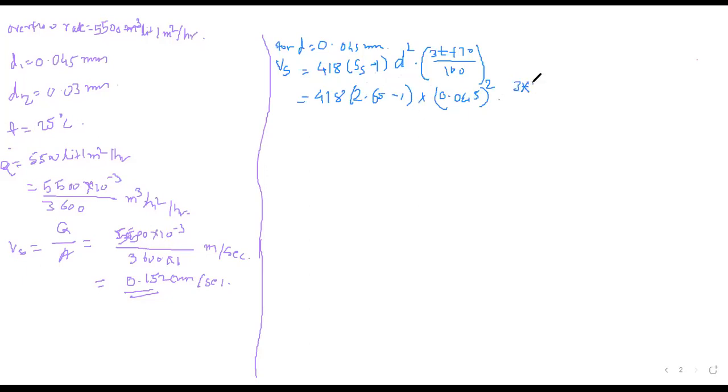3 into 25 plus 70/100, bracket complete, and the answer of this, tell me the answer. Has anybody calculated this answer? If not, write up to this point, then calculate and then tell me the answer.